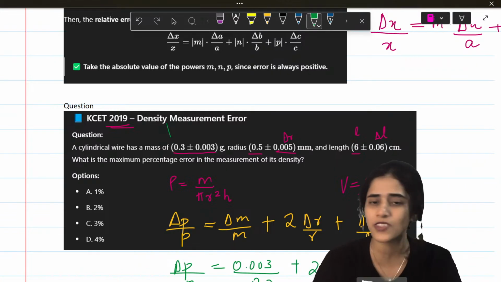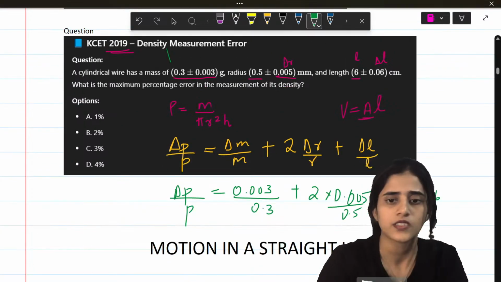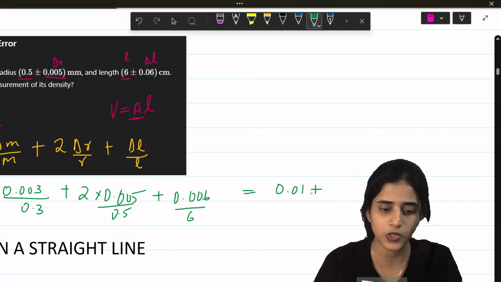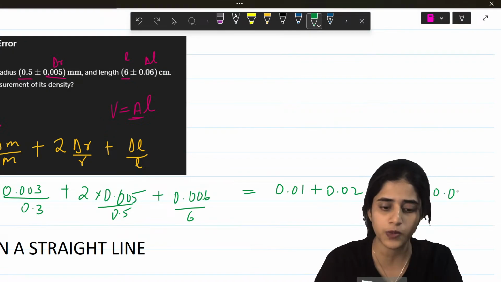So all of this will be 0.01 and all that. So this becomes 0.01 plus 0.02 plus 0.01, which is 0.04.